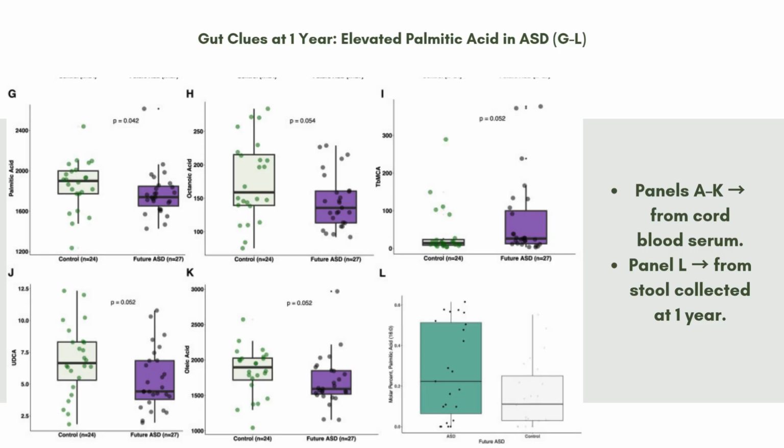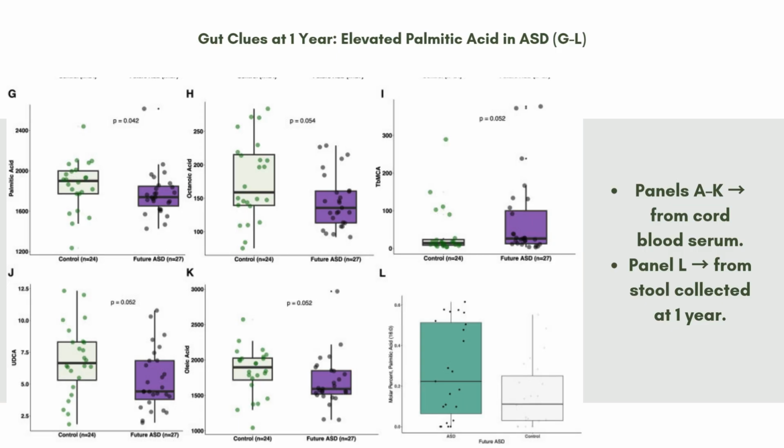Panel L presents only stool-based data. It shows that at 1 year old, children who later developed ASD had significantly higher levels of palmitic acid in their stool. This might indicate either dietary differences or early microbial processing abnormalities. So together, these panels reinforce that both cord blood and gut-based metabolic markers reflect early biological differences in children who go on to develop ASD.